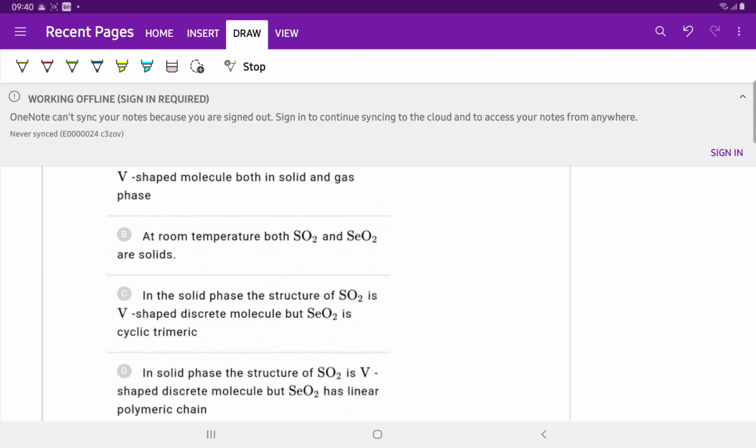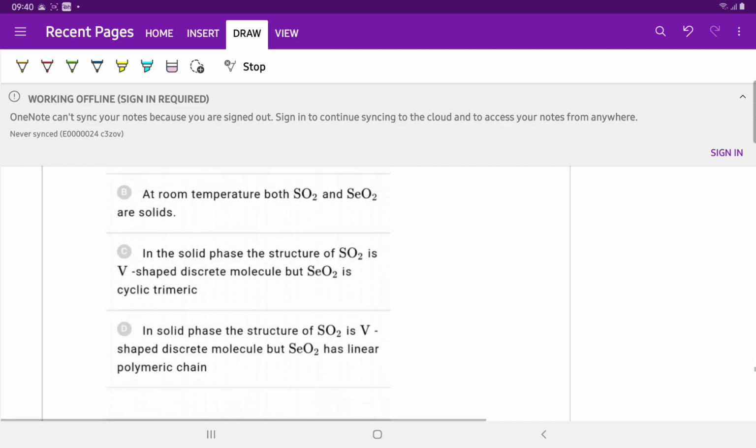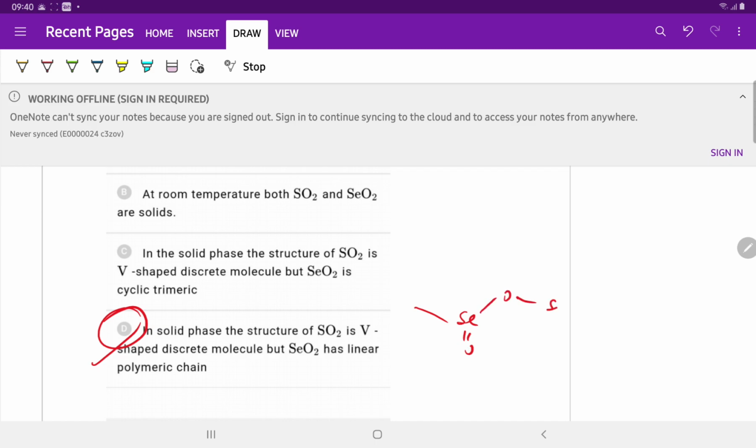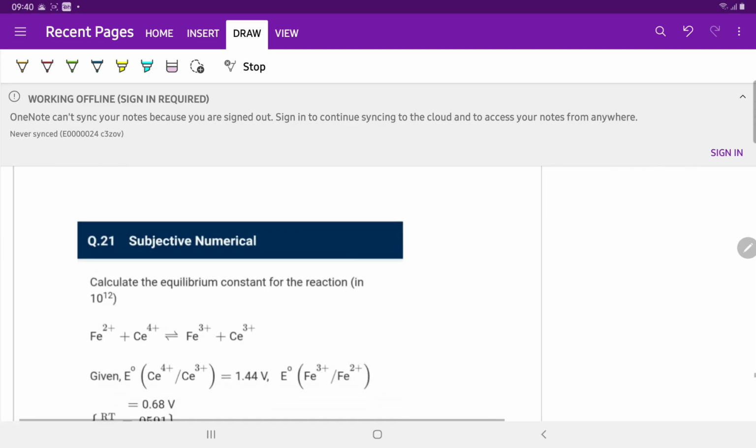In the solid phase, the structure of SO2 is V-shaped, a discrete molecule, but SiO2 is cyclic trimeric? No, SO3 is cyclic trimeric. In the solid phase, the structure of SO2 is V-shaped, a discrete molecule, but SiO2 is a linear polymeric chain. This is correct. The structure of SiO2 is this. Linear polymeric chain structure is this. So option D is correct.